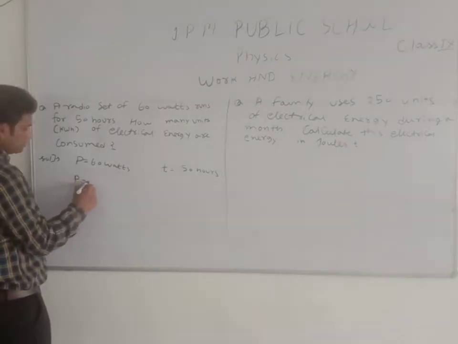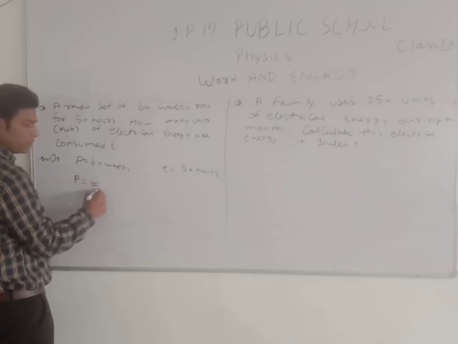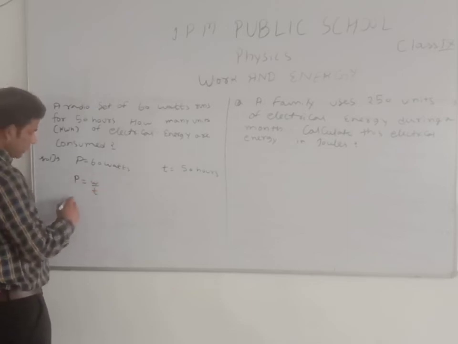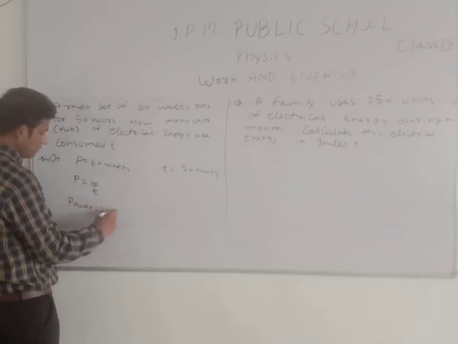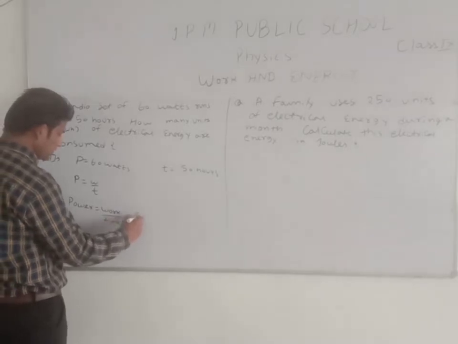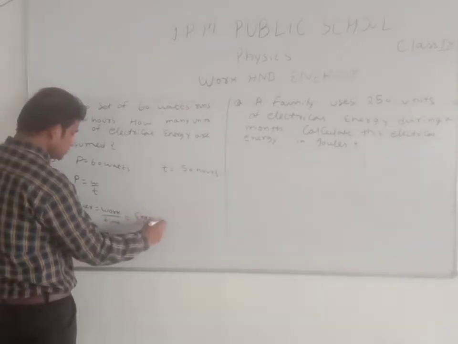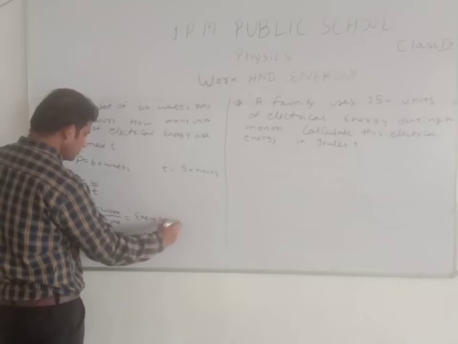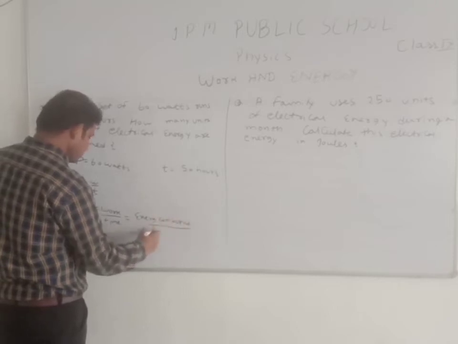P equals W upon T, it means power equals work upon time, it means energy consumed upon time.